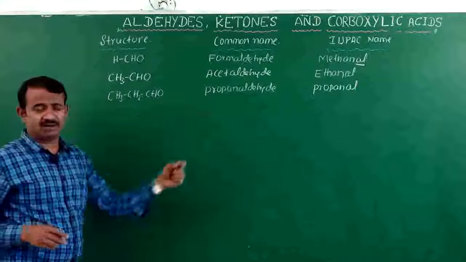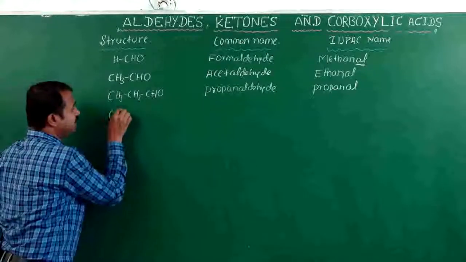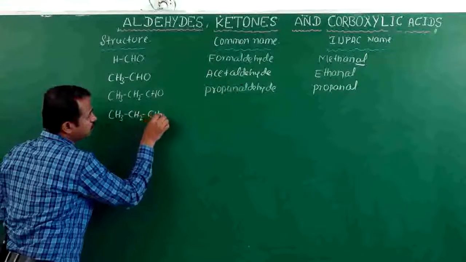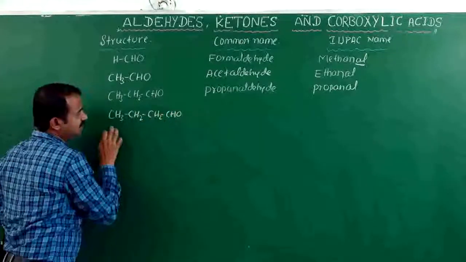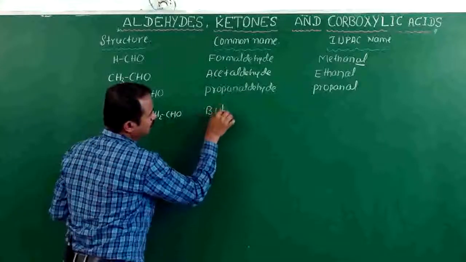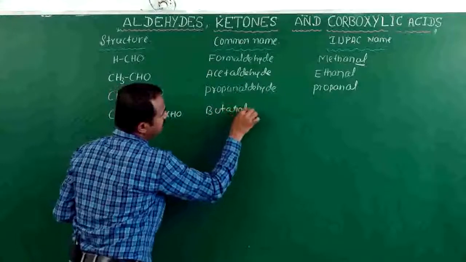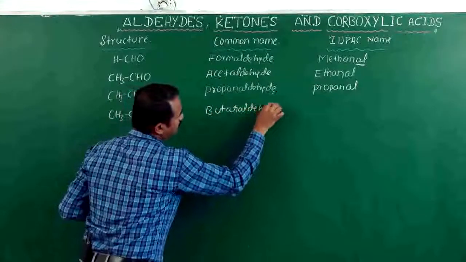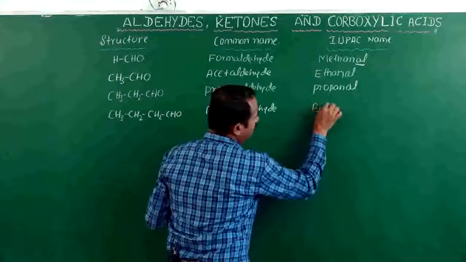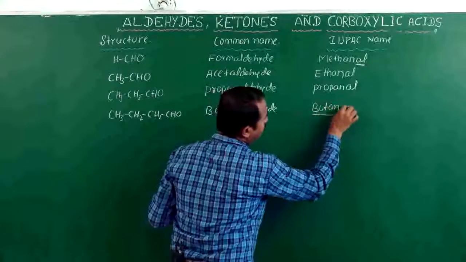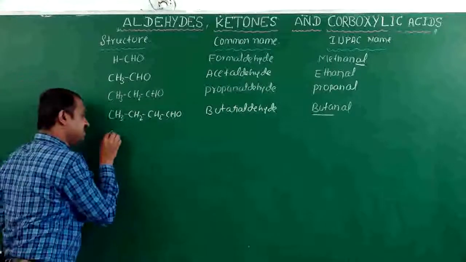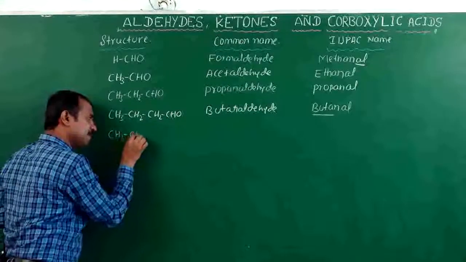If there are branches with 4 carbons: CH3, CH2, CH2, CHO. This is not branched, this is butyraldehyde. The common name is butyraldehyde. IUPAC name: butane, butanal.